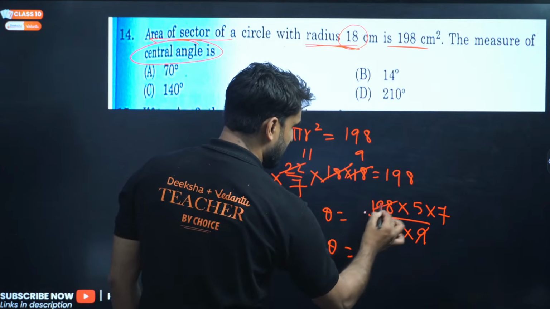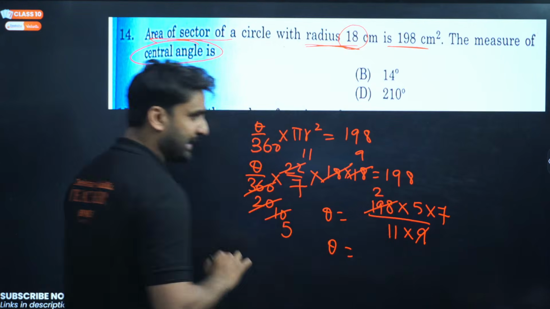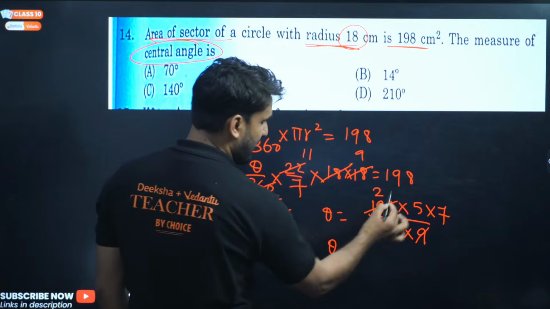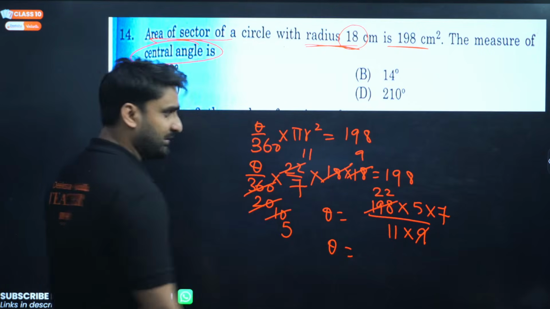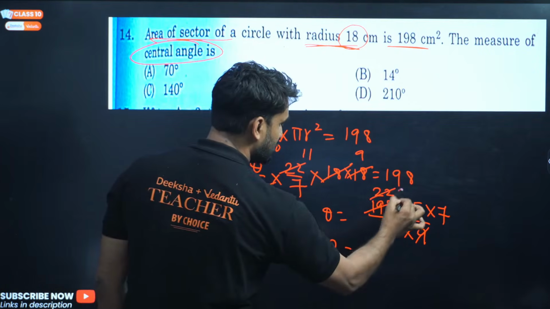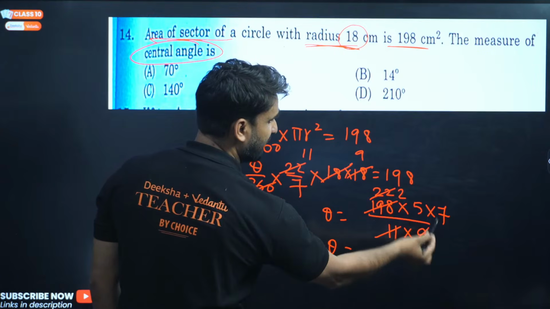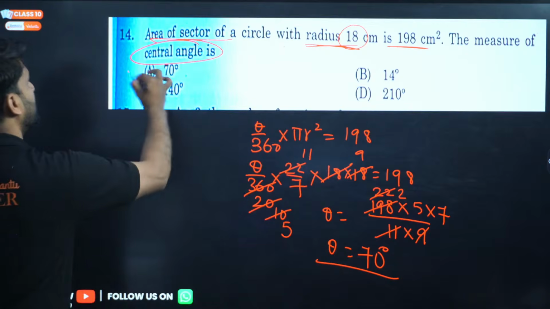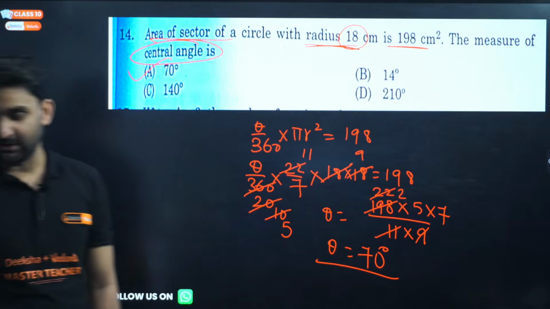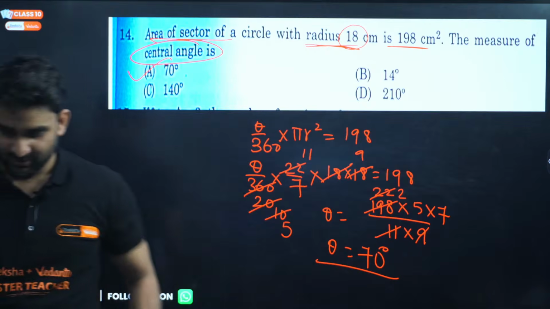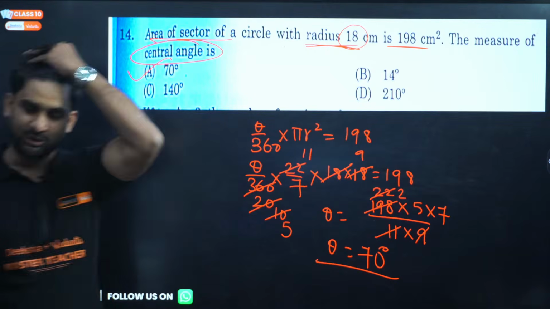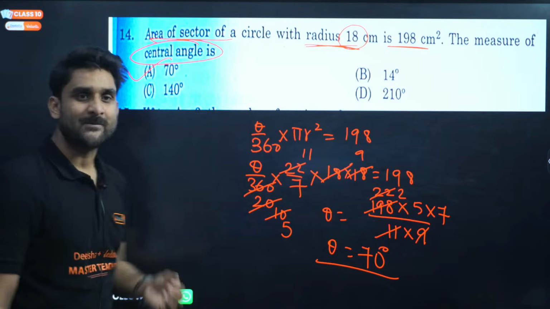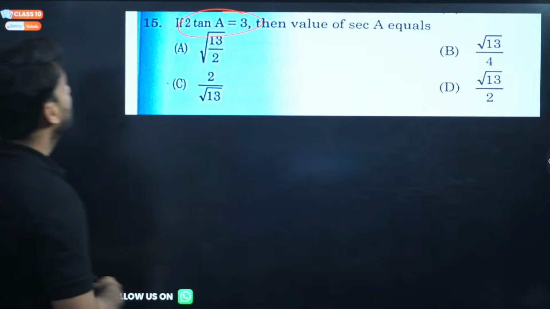So theta will become equal to 9 will cancel here, 9 twos are 18, and 9 twos again 18, right? So 11 will cancel, 11 twos, so we are getting here 7 fives are 35, 35 twos are 70 degrees. 70 degrees is the answer, option number A. Option number A will be correct.